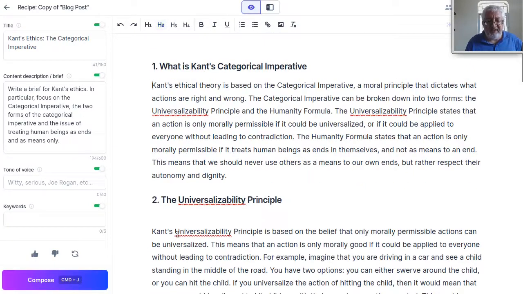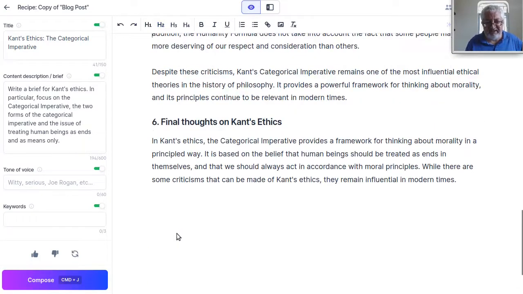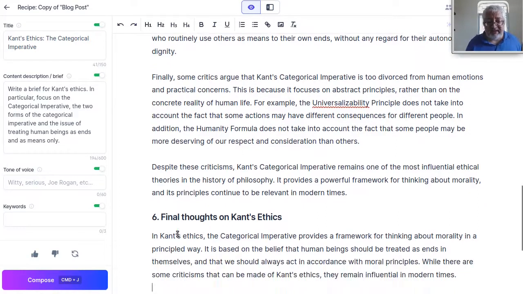It needs a little cleaning up, the headers and the numberings. Perhaps the final thoughts is a little thin and would need a little bit of expanding. But you see that in the end this whole thing works great.